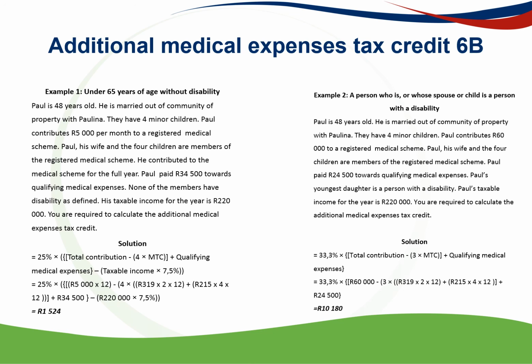Remember, like I said, your 6A stays standard; depending on how many dependents are on this medical aid, you get an amount. The more complicated part of this is the 6B. So once you're doing the 6B, it's very important to look at your age and your disability status. Based on that, there are two different formulas. We spoke about the prescribed 4 times your MTC, or the prescribed 3 times your MTC, depending on that.